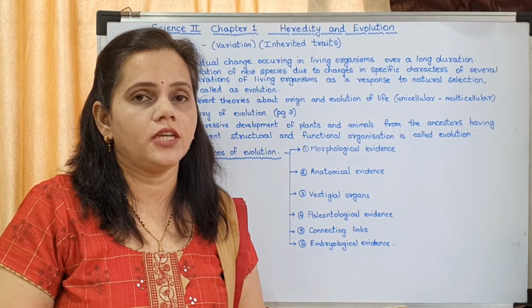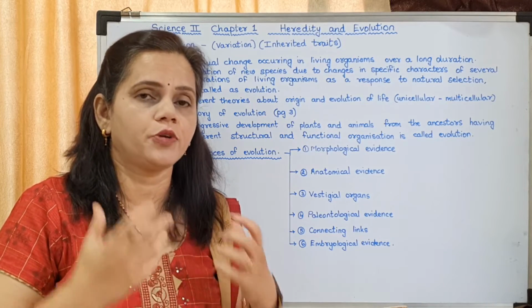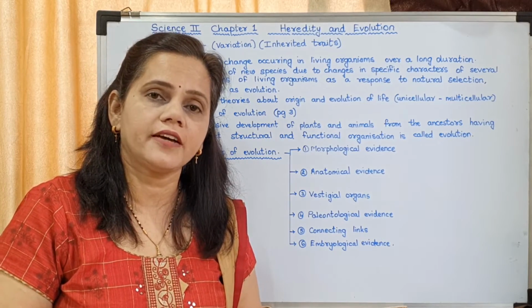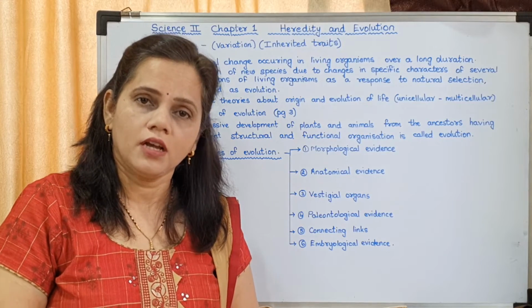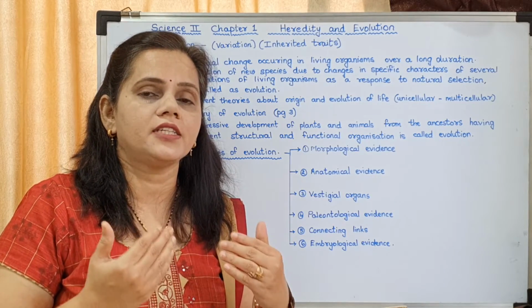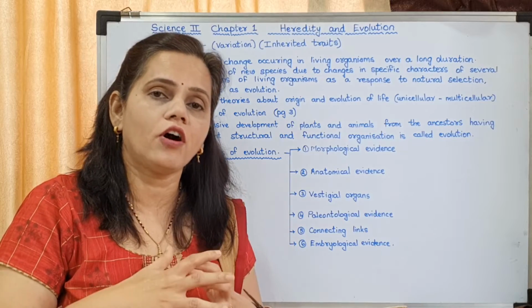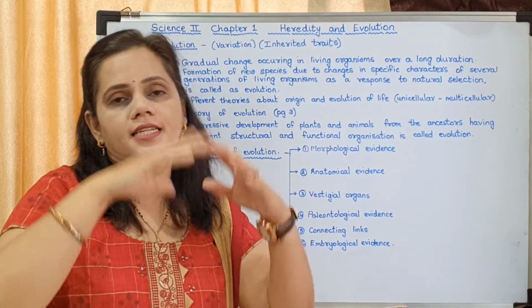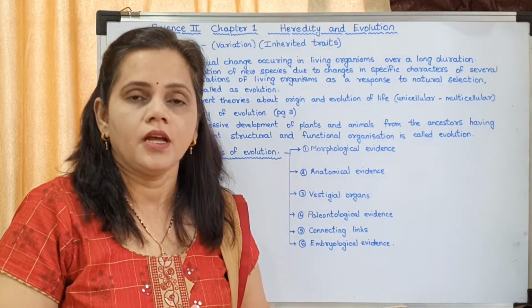Now you might know what carbohydrates, fats, proteins are. These are chemicals which are found in living organisms. Okay. Now carbohydrates, fats, proteins were formed due to the chemicals and the changing atmosphere.